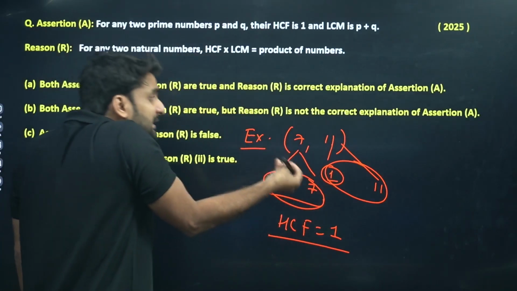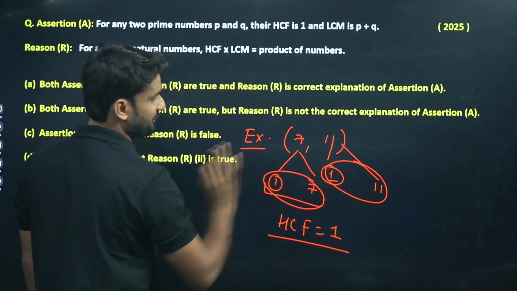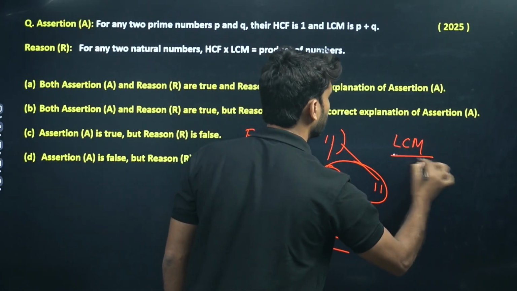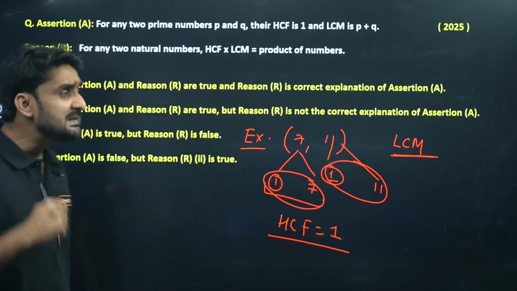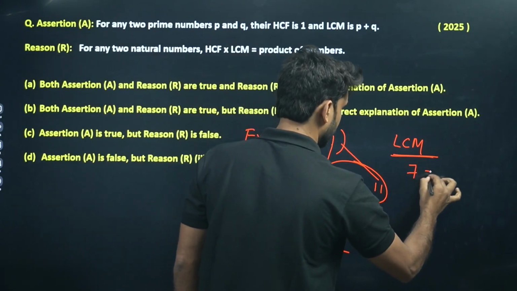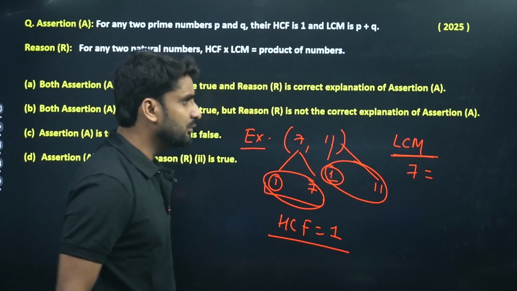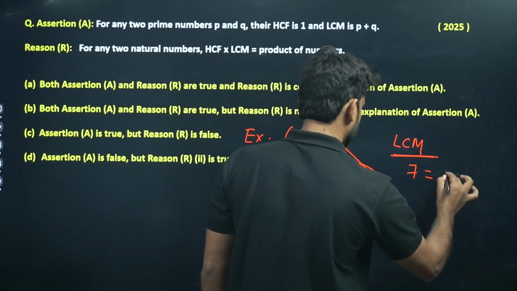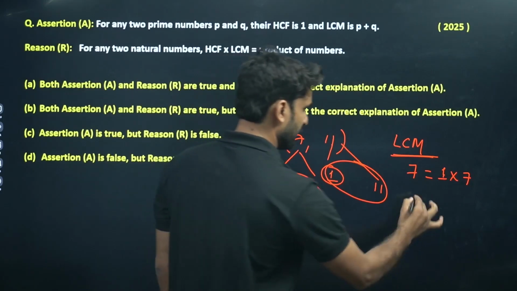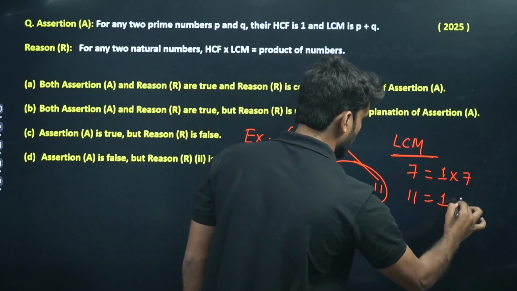Let's talk about LCM. What will be the LCM of these two numbers? LCM is the least common multiple. How can we find it? For 7, we can write 1 into 7, and for 11, we can write 1 into 11.